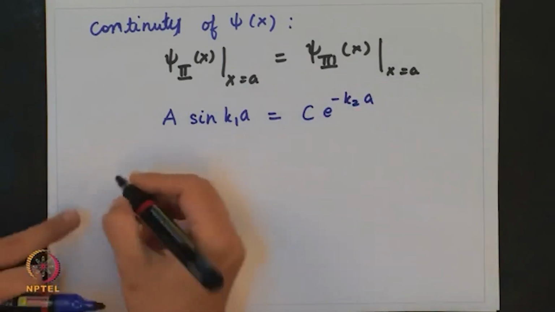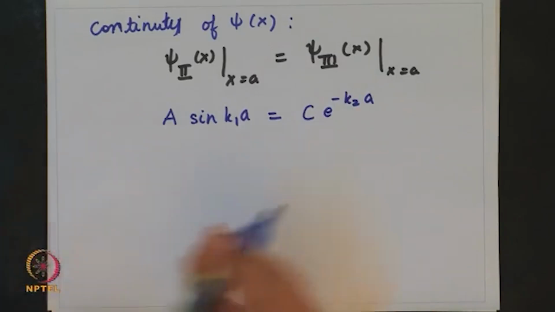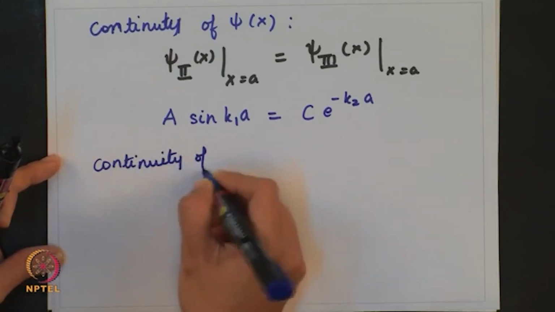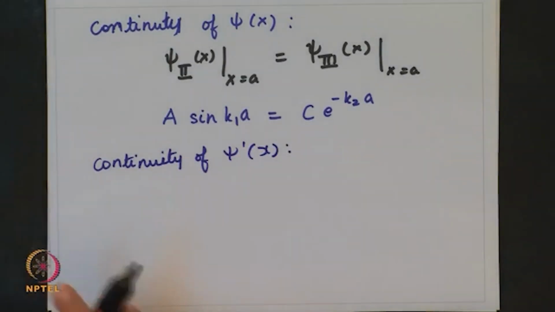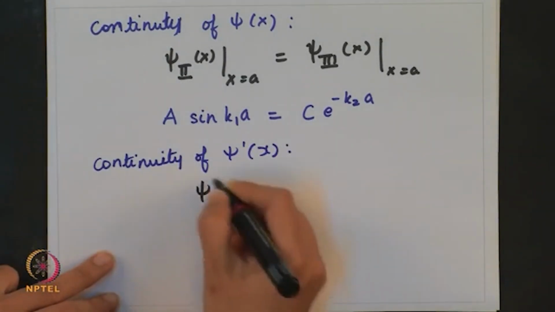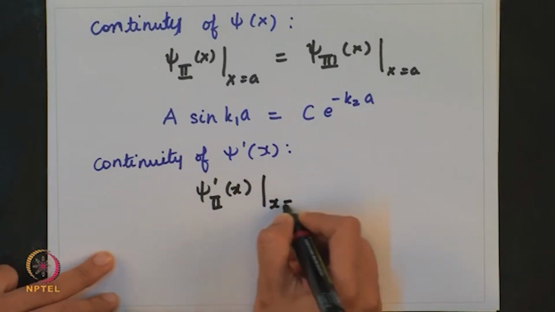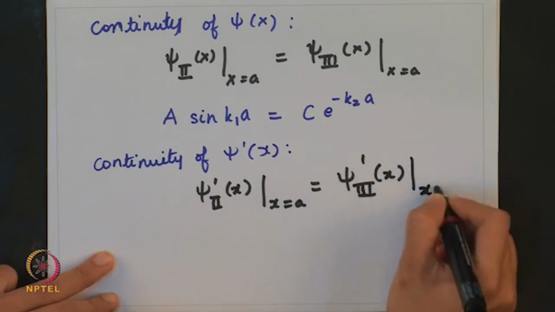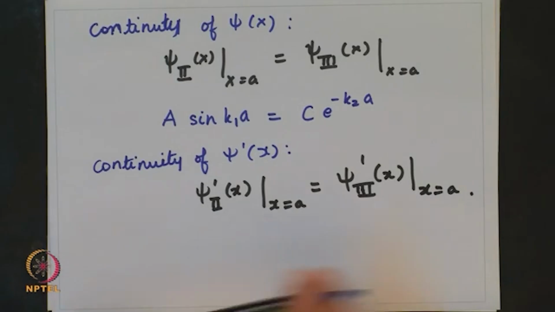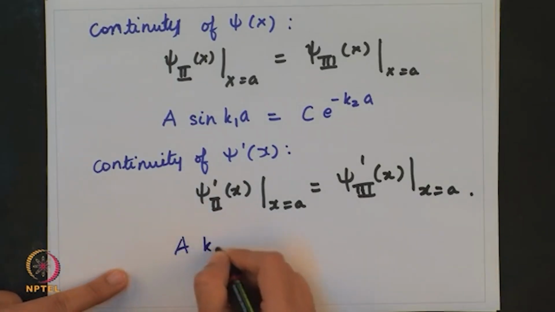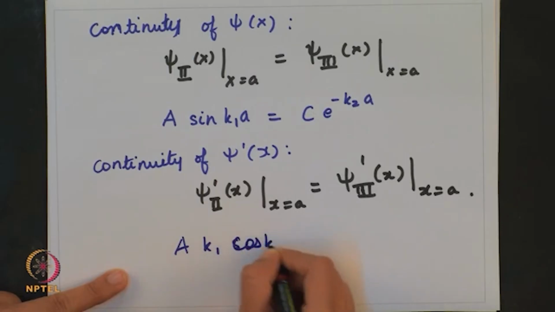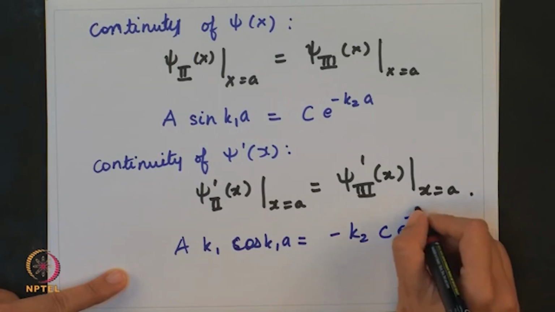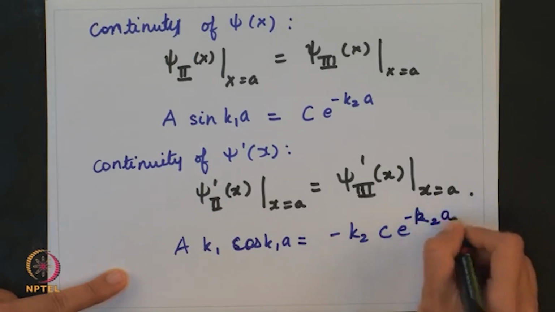And the continuity of psi prime of x at x is equal to a gives me another equation: sine will become cosine, and I will have minus k2 C e raised to i k2a.